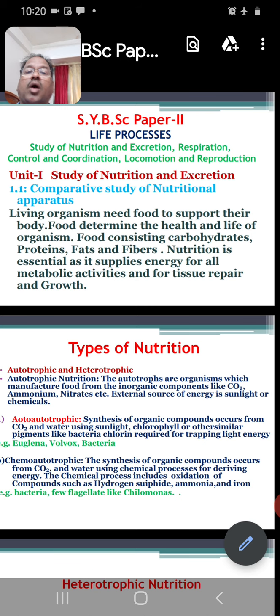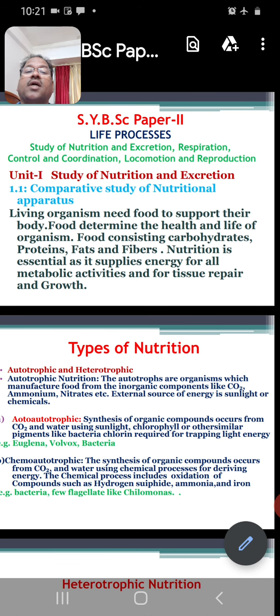So in this topic number 1, comparative study of nutritional apparatus in invertebrates, there are different types of animals with different types of nutritional apparatus. You know that nutrition means living organisms need food to support their body.